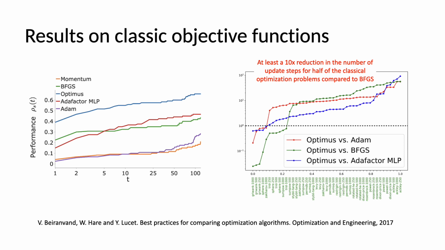Note that Optimus consistently improves over other approaches according to both metrics. Also note that Optimus generally is able to reduce the loss considerably quicker than BFGS. For example, as can be seen from the plot on the right, Optimus is able to reach similar objective value about 10 times quicker than BFGS for the half of optimization problems in our test set.